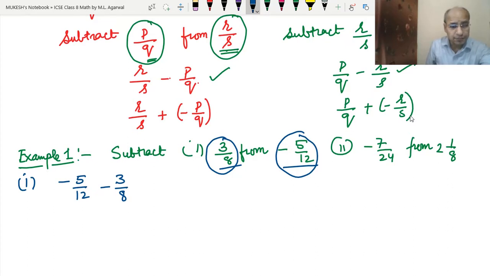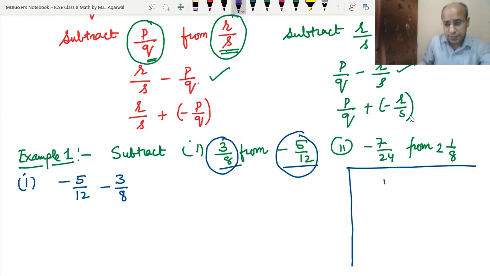Now, in the same way that we took the LCM of 12 and 8 in the additions, we will take the LCM of 12 and 8 here also, because they are not like fractions. So we have to make them like fractions by making their denominators the same. First, for this purpose, we will have to take the LCM. So let's do some rough work here. This is the rough work. So the LCM of 12 and 8.